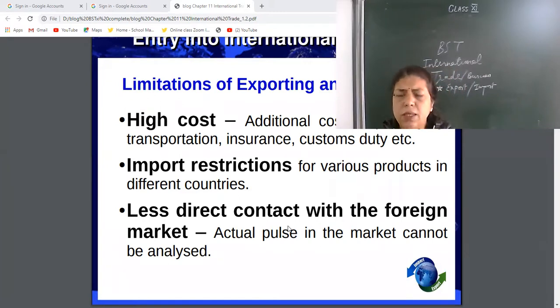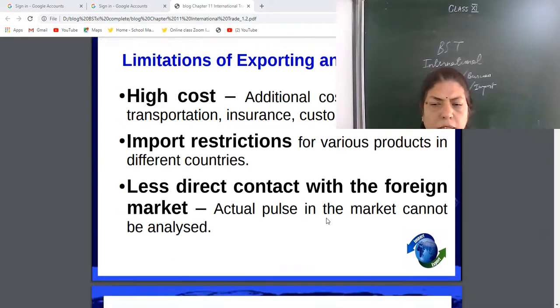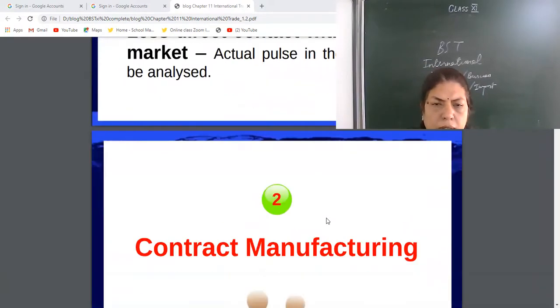That is the problem export and import businesses generally have. They meet only online, not face to face. And if there is a problem in the payment mechanism, you cannot catch the importer. He will be sitting in any corner of the world. That's the problem: there is no direct contact between buyers and sellers.